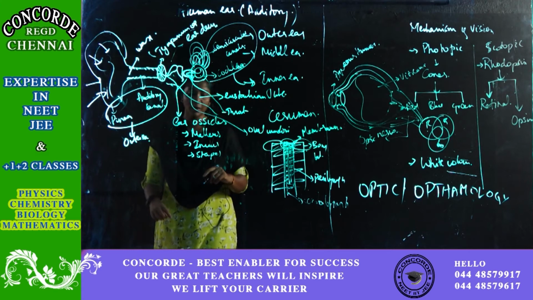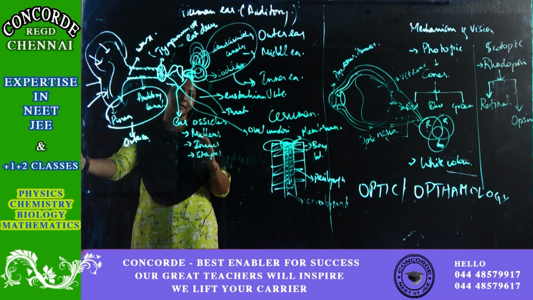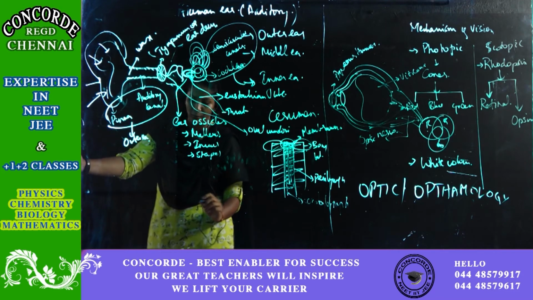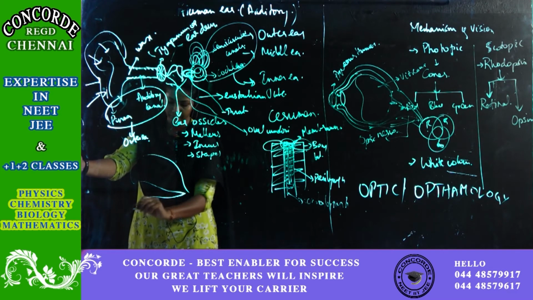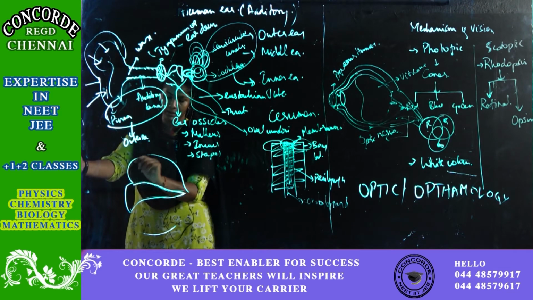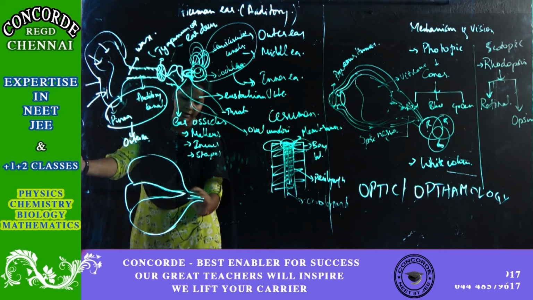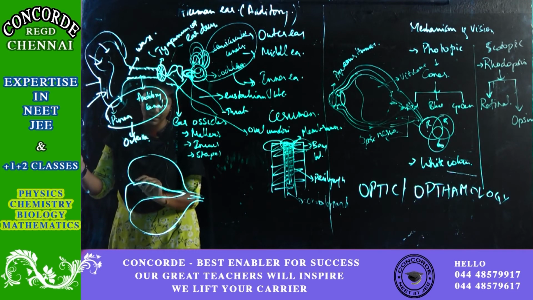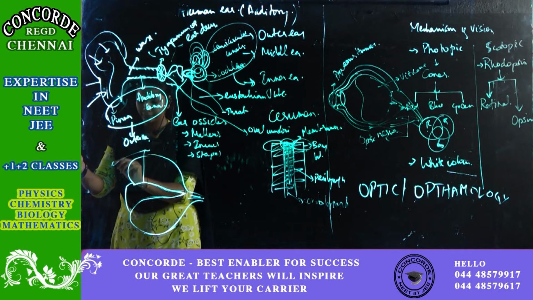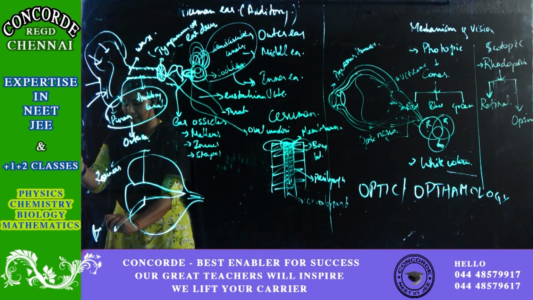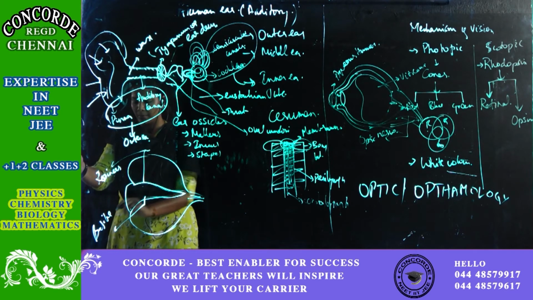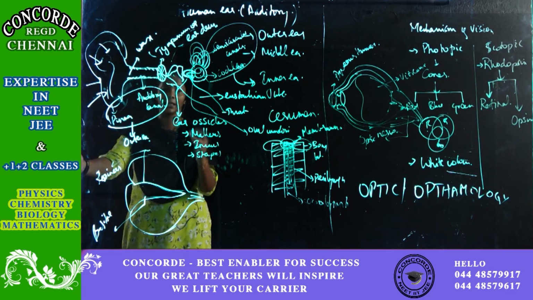Now there are two membranes which will divide this cochlea into three regions. These two are the membranes which are dividing my cochlea into three regions. This membrane is called Reissner's membrane, and this membrane is called the basilar membrane. So Reissner's and basilar membranes are dividing the area into three regions, right?